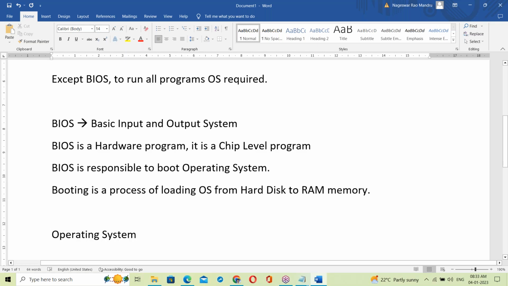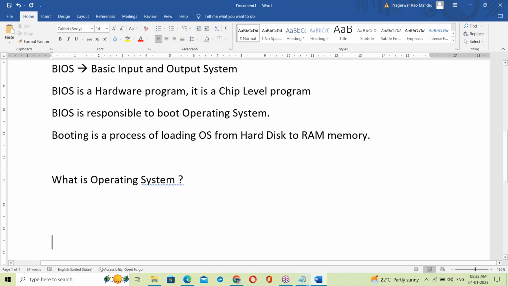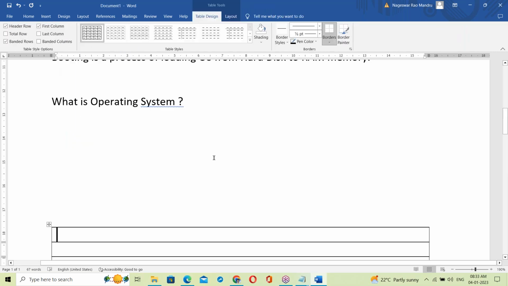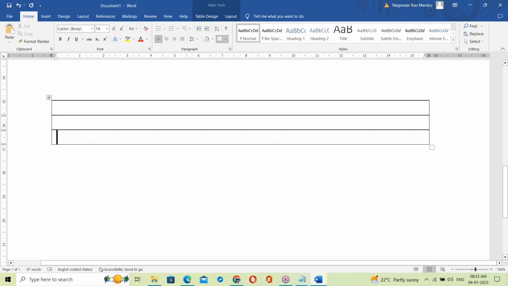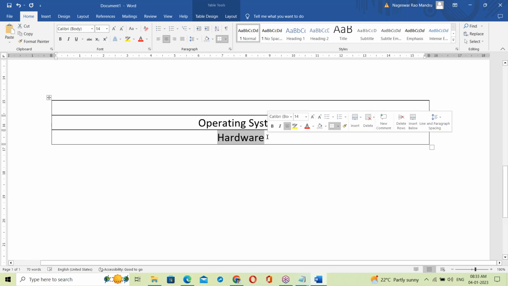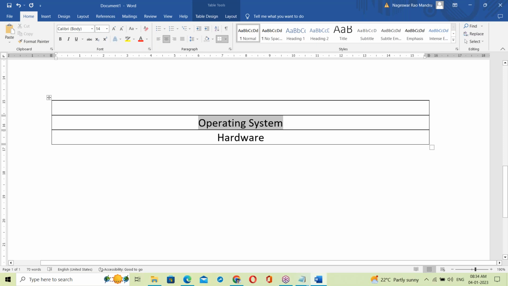So what is exactly an operating system? Let us talk about the OS here. We have the hardware, and on top of the hardware, the operating system runs.